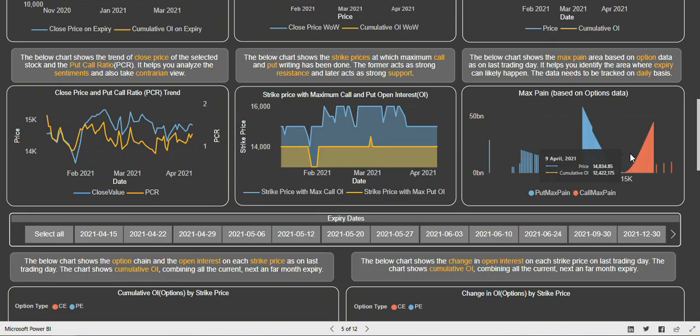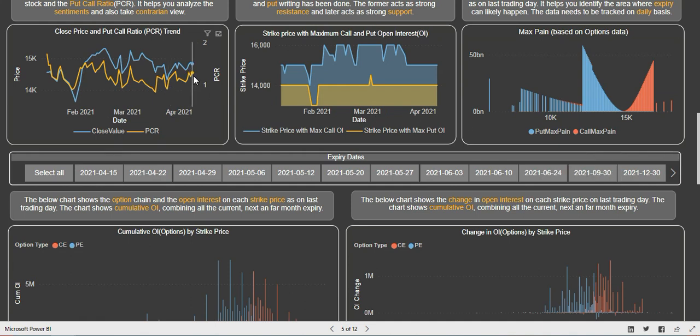Now we'll check the PCR trend. The PCR trend is above 1, so still the main trend is intact. As we discussed in the previous videos, and also in the last weekly video, 14,500 is going to be the first support level, and that is still intact. Whenever the market comes near 14,500, the buying comes, because the first level support is 14,500 as per the cumulative data of the option chain.